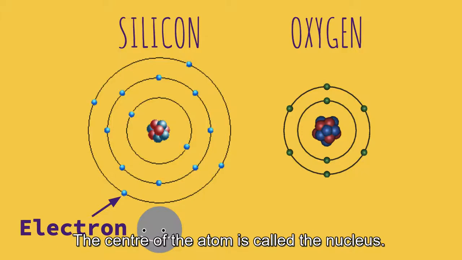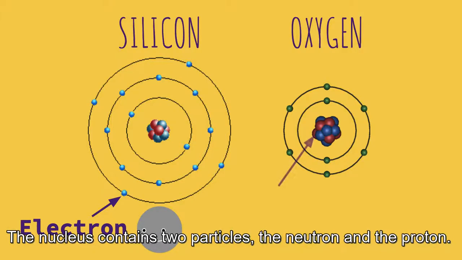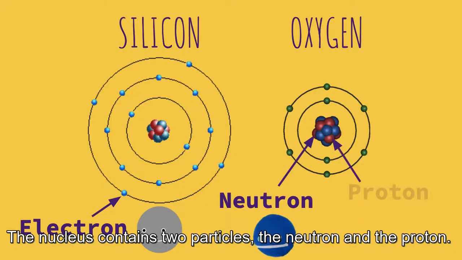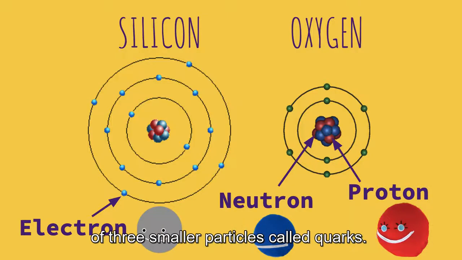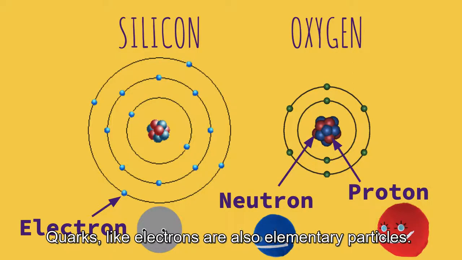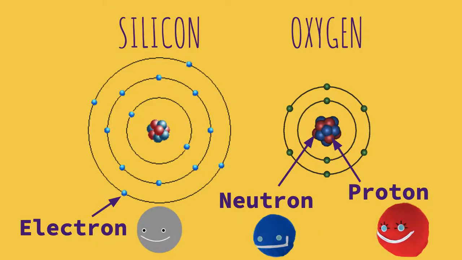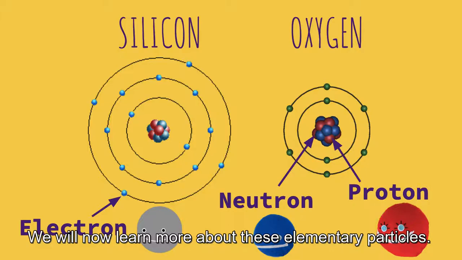The center of the atom is called the nucleus. The nucleus contains two particles, the neutron and the proton. Both the neutron and the proton are made up of three smaller particles called quarks. Quarks, like electrons, are also elementary particles. We will now learn more about these elementary particles.